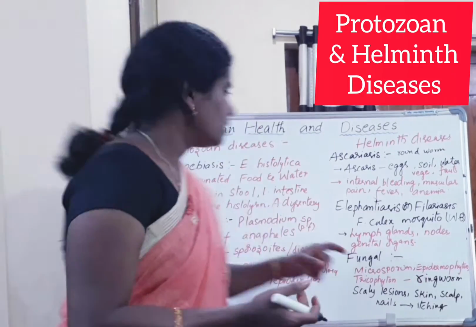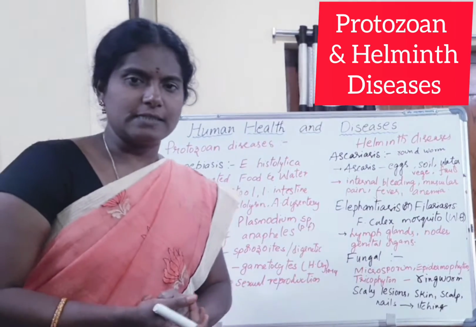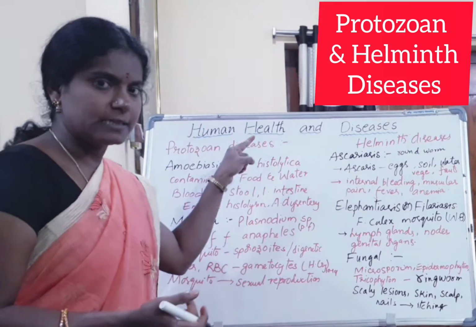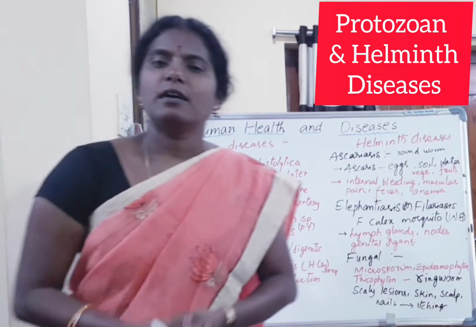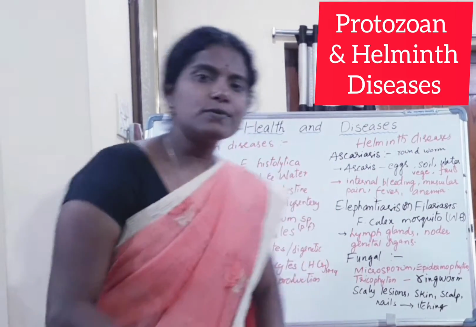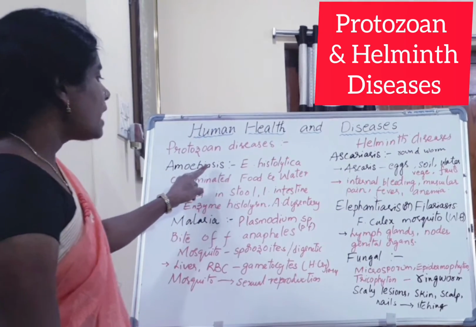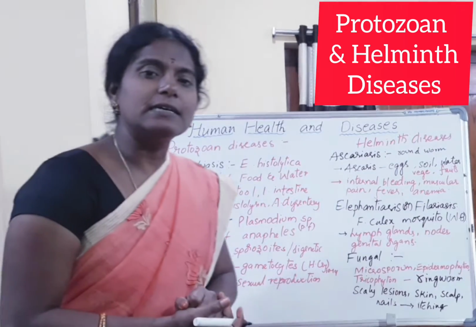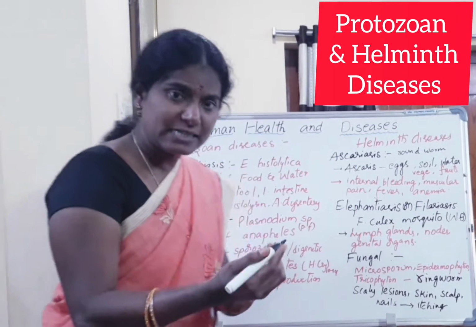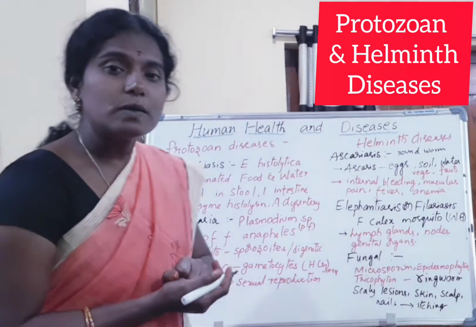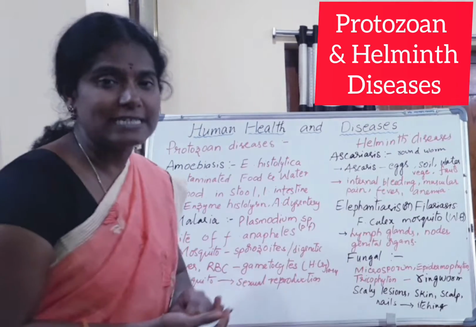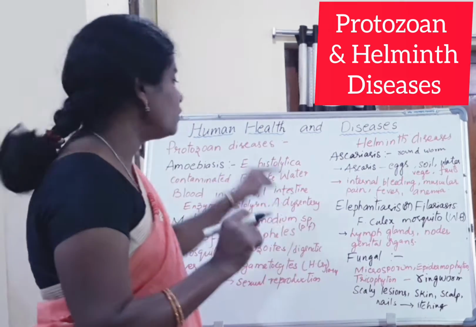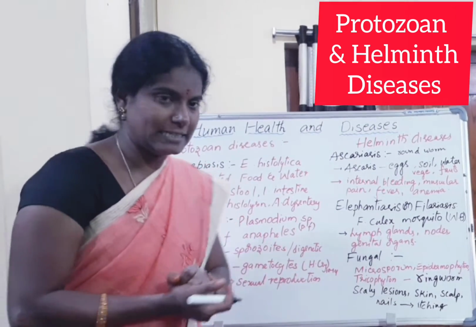Next, protozoan diseases. The protozoan diseases include amoebiasis and malaria. Amoebiasis or amoebic dysentery is the disease caused by Entamoeba histolytica. It releases a histolysin enzyme, and for that it got the name Entamoeba histolytica.